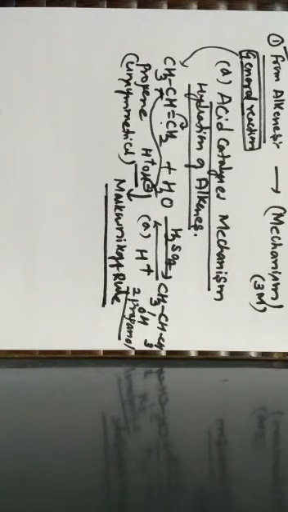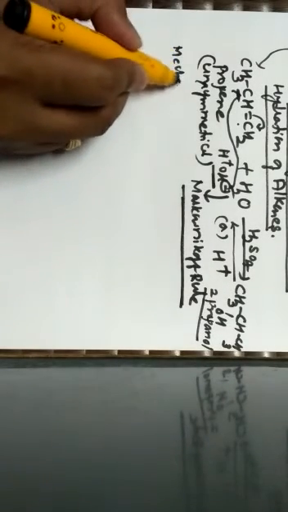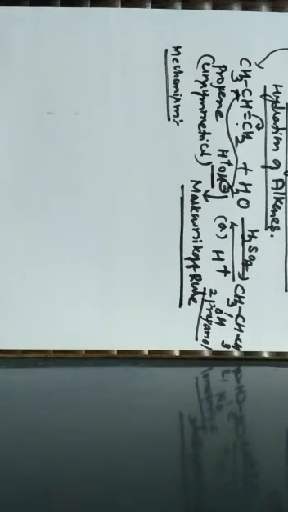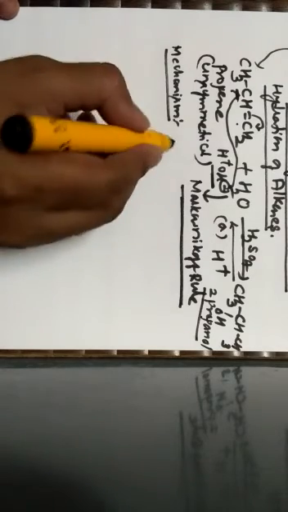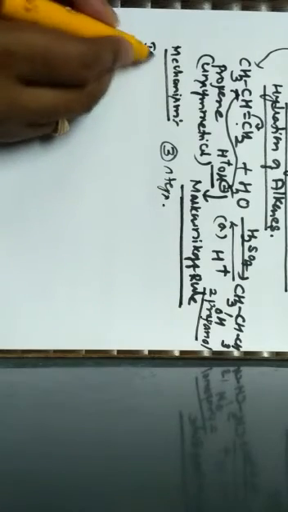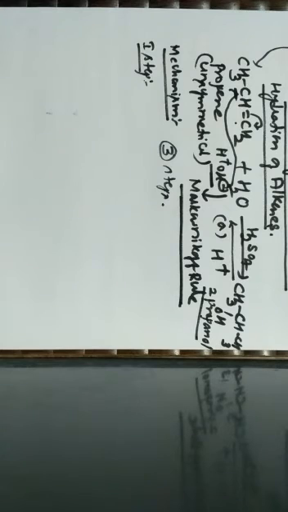Now let us discuss the mechanism for this. The mechanism for the addition of water to an alkene in the presence of an acid readily takes place in 3 steps. The first step is the generation of electrophile.